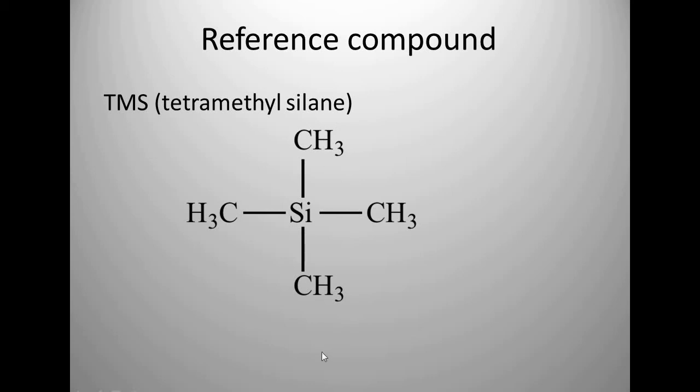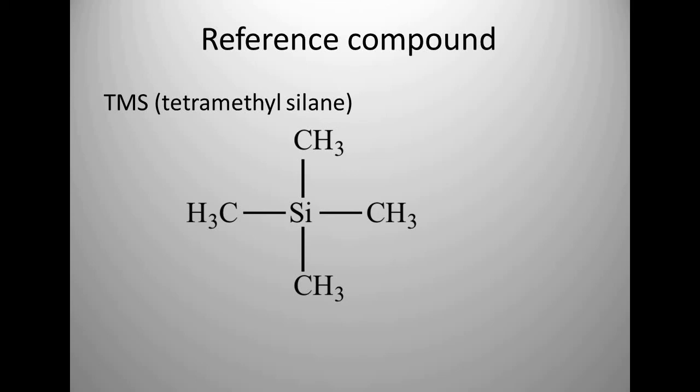So the induced magnetic field and external magnetic field have the same energy or same frequency at all these protons. So we can say they are magnetically equivalent protons. Therefore it is used as a reference compound, because these protons are magnetically equivalent, and it will give you a single signal on your spectra.